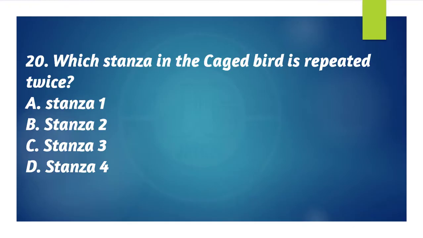Question 20. Which stanza in the caged bird is repeated twice? A. Stanza 1, B. Stanza 2, C. Stanza 3, D. Stanza 4. The correct answer to this question is C. Stanza 3.